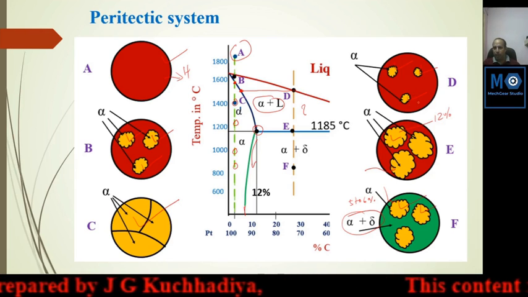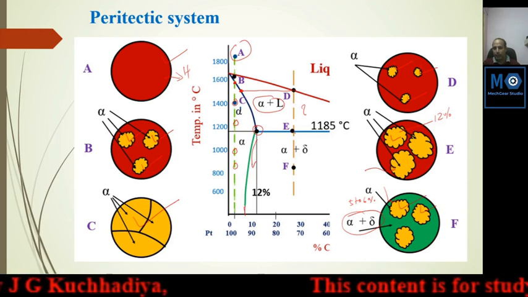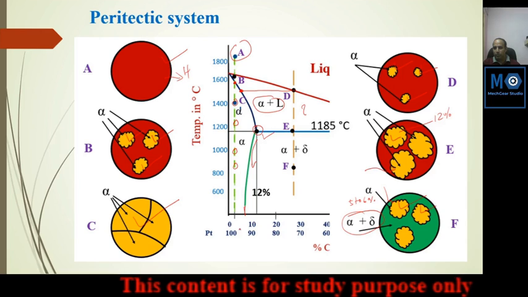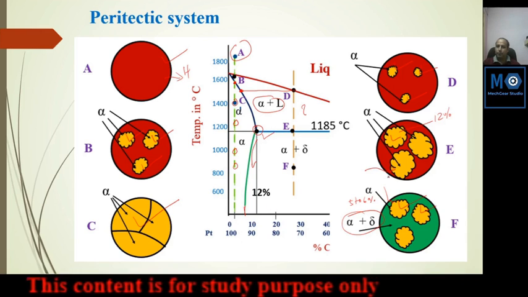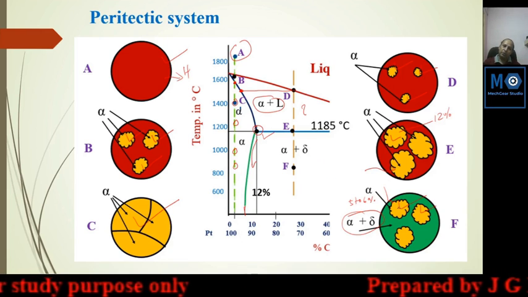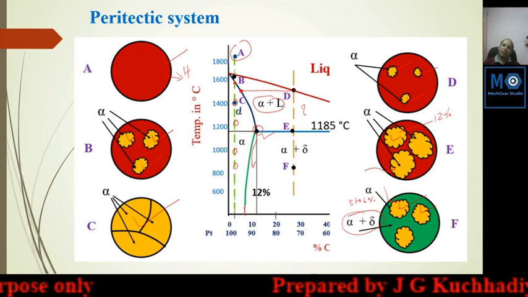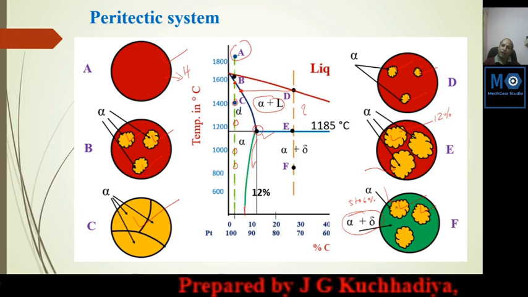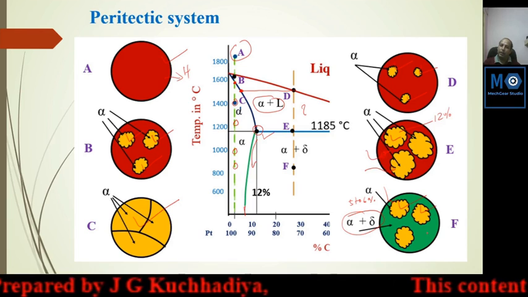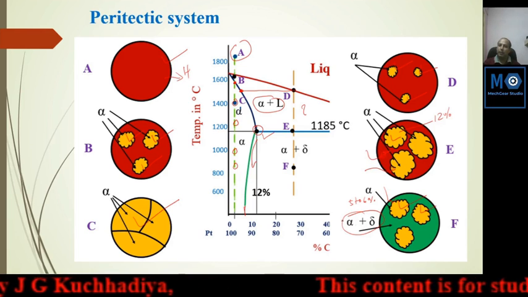At D, alpha started. Alpha grows up to E, depending on the maximum solubility of silver, and again the solubility reduces. That's why this region, this alpha area, is reducing. And the remaining liquid, this red, is converted into alpha plus delta phase.